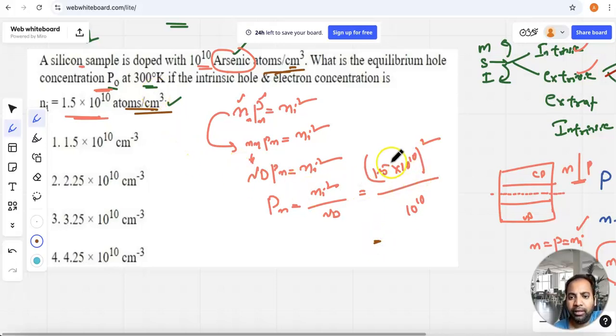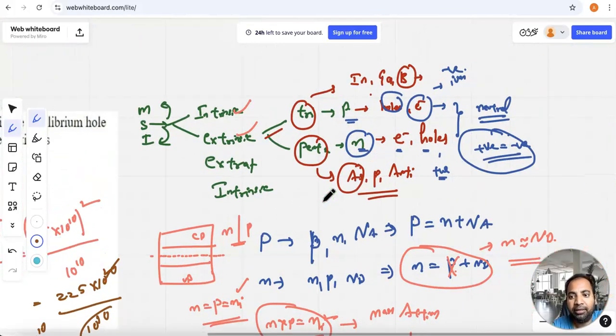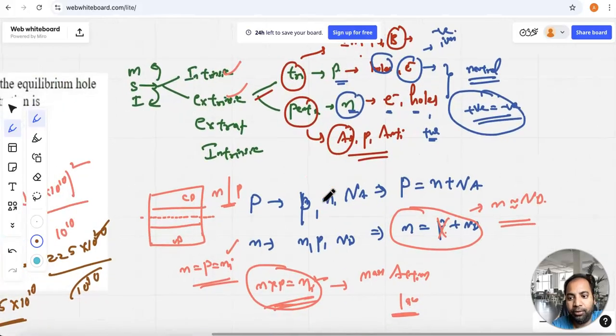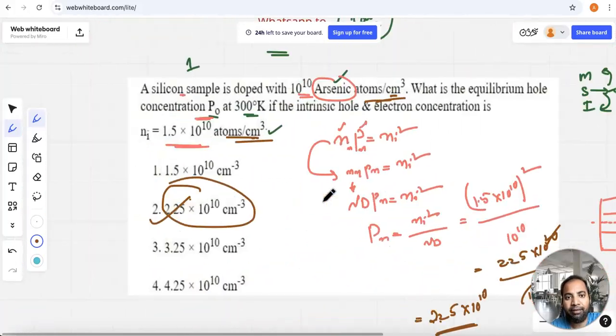So now coming to this, it becomes 2.25 into 10 to the power of 20 divided by 10 to the power of 10. Here both of these cancel, and finally we get 2.25 into 10 to the power of 10, right? So 2.25 into 10 to the power of 10 per centimeter cube. So the second option is the correct one. This is how you have to solve this type of question, and it is a basic concept you need to understand, rather than blindly applying the mass action law, right?